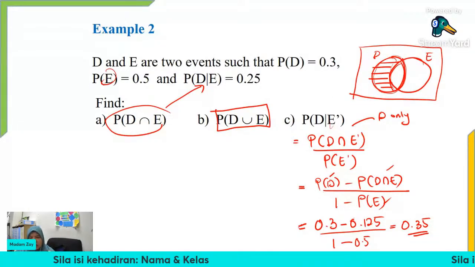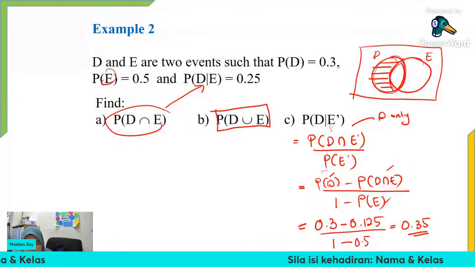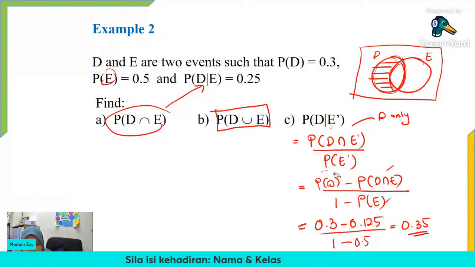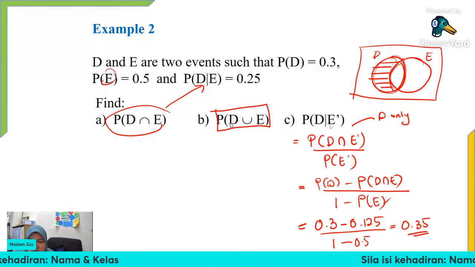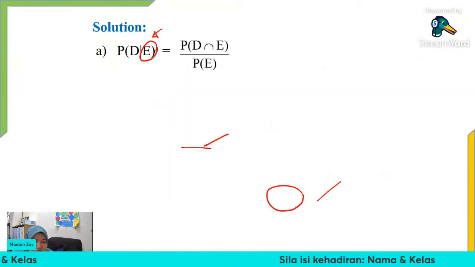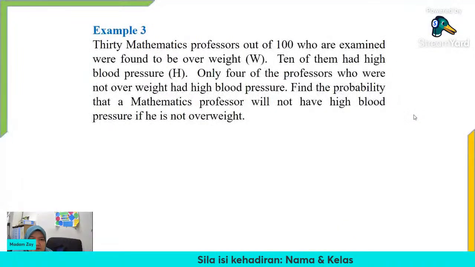So semua ni semua kita ambil daripada basic knowledge kan. Tak ada benda pelik pun. Benda pelik sebab korang rasa macam tak pernah jumpa. But you can do this. Okay, so that's all for this example 2. So let's continue with example 3.